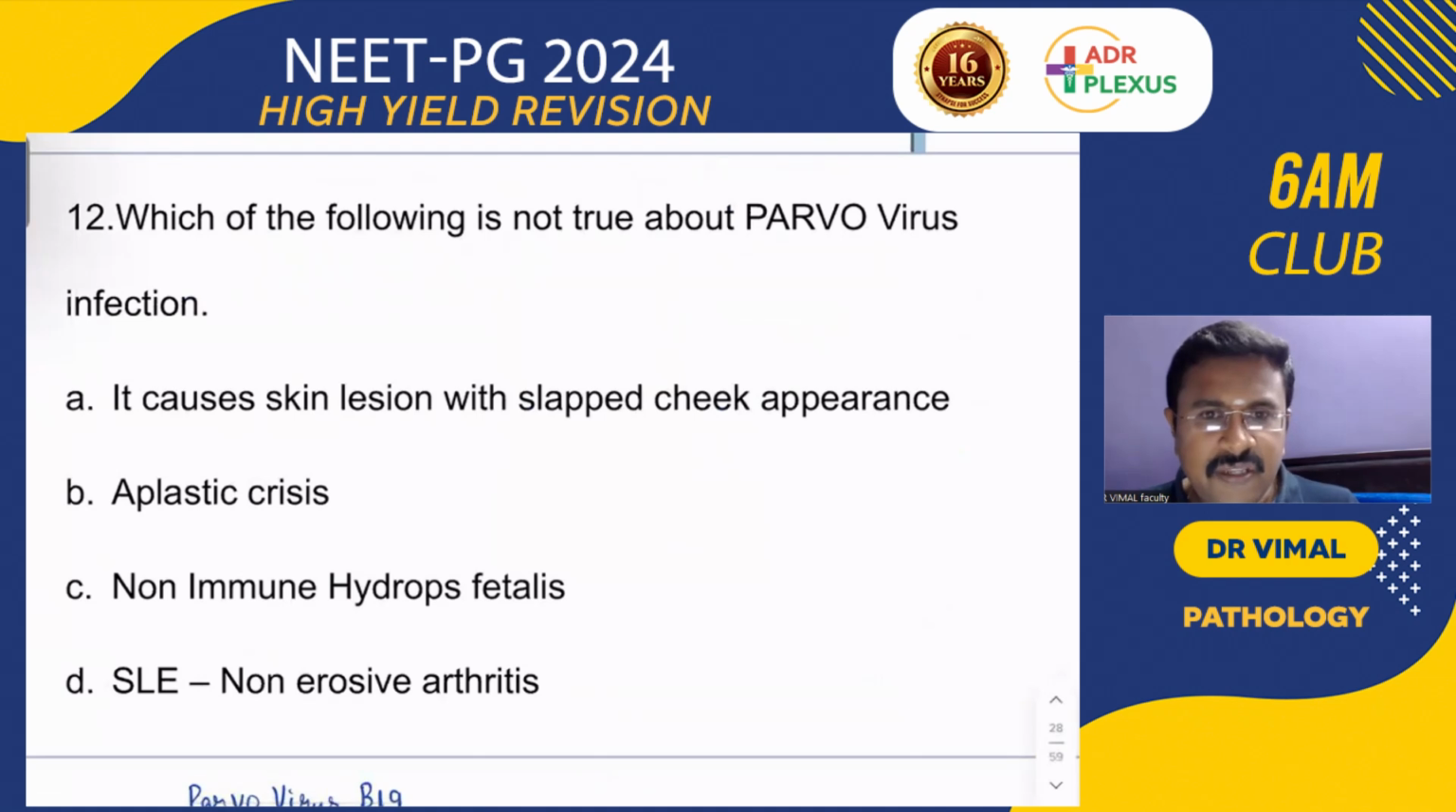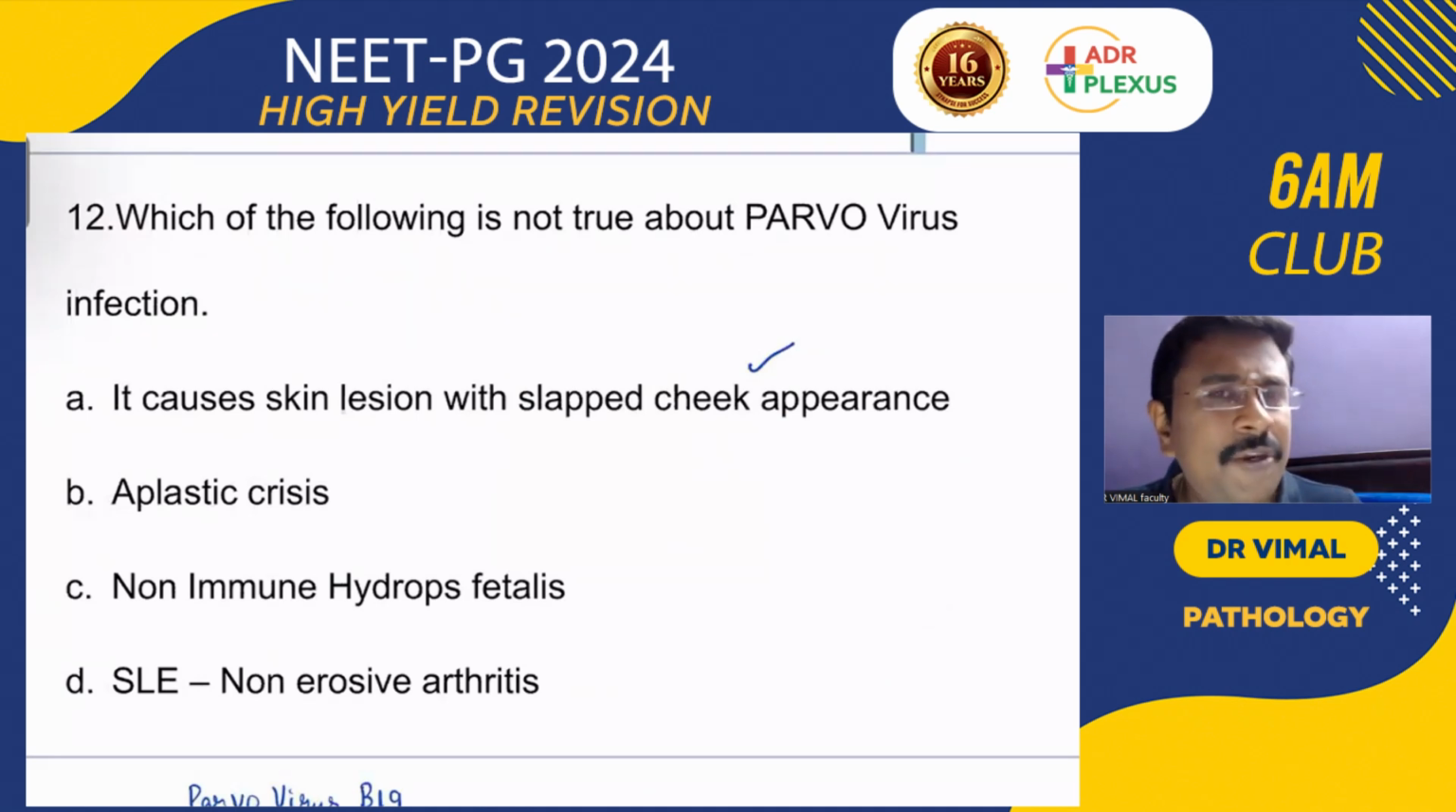Which of the following is not true about parvovirus? So parvovirus, we know that it is the slapped cheek appearance, aplastic crisis. Please remember, parvovirus causes pure red cell aplasia. And in the background of hemolytic anemia, it causes that aplastic crisis.